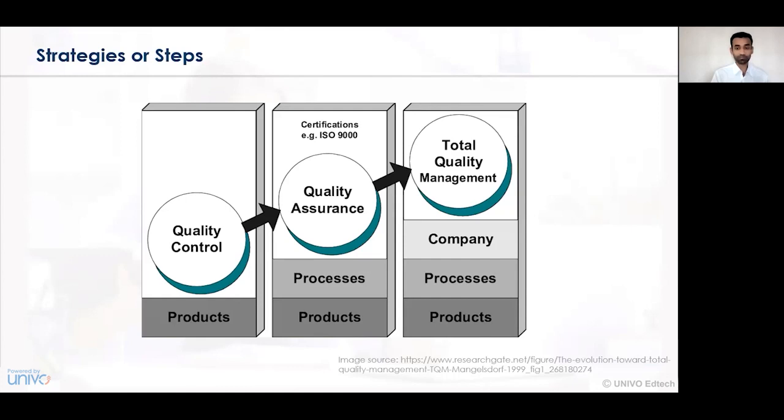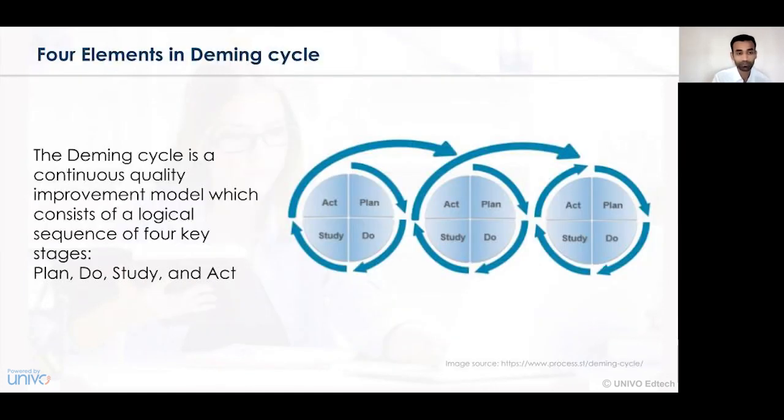The third strategy is the combination of the product, the processes, and the company, which can be called TQM, that is, total quality management. And hence when the product, process, and company come together, the concept of TQM, total quality management, can be incorporated in a business organization.